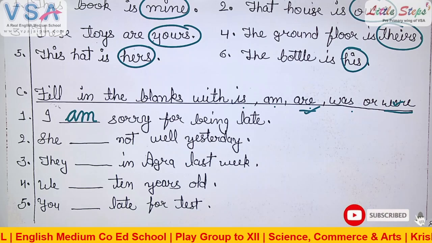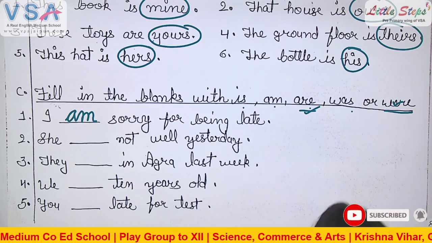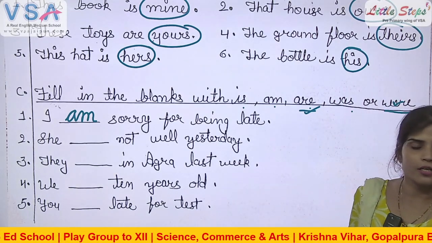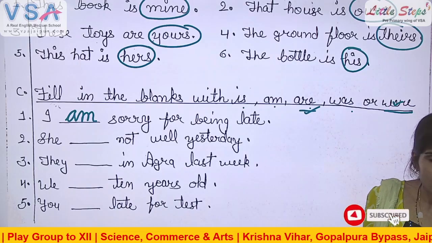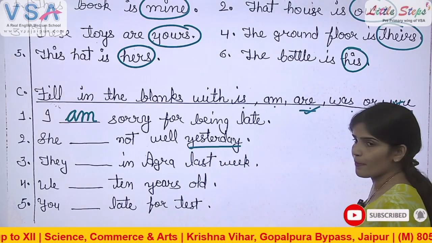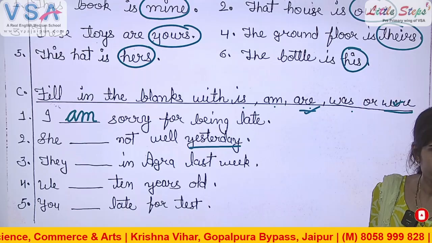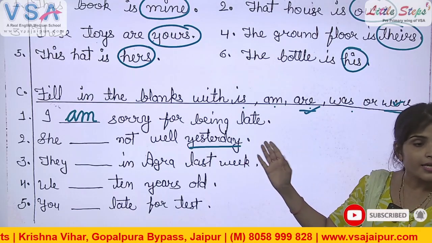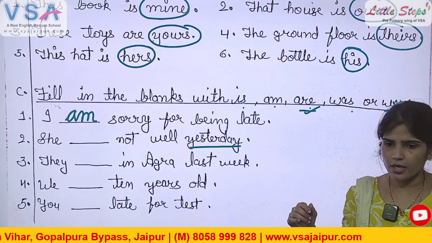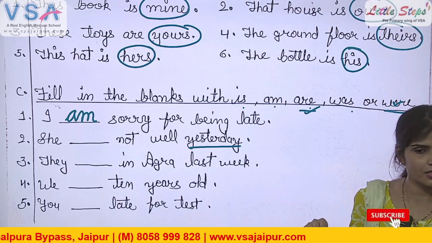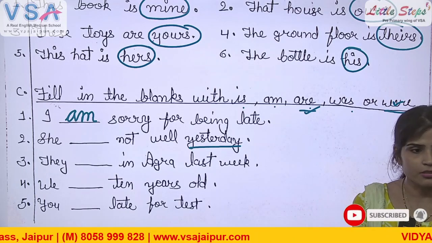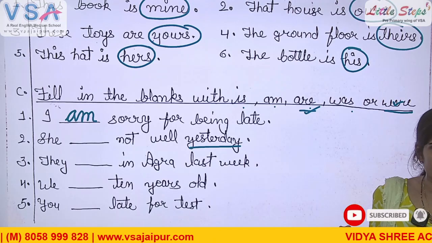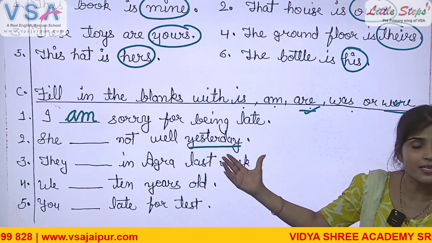Which time denotes yesterday? I am asked. Better listen to the question properly. What am I asking? Which time denotes yesterday? Present time or past time? Past time. Yesterday means the last day. That is already past. So this word is denoting the past time.